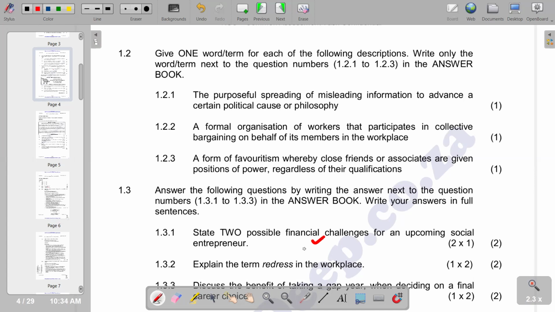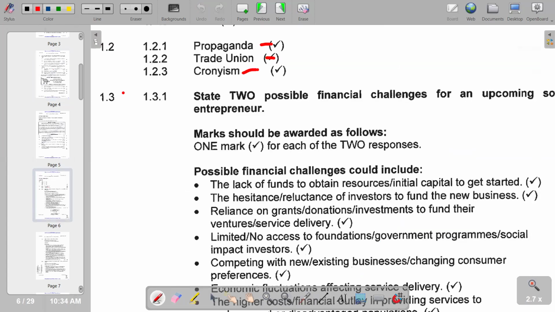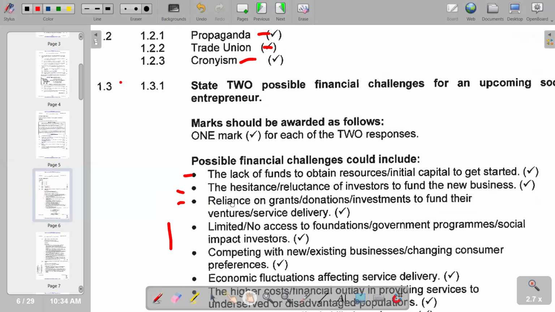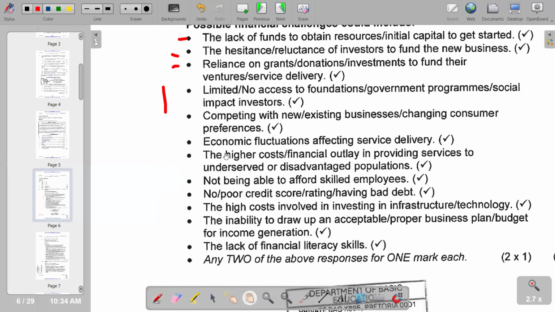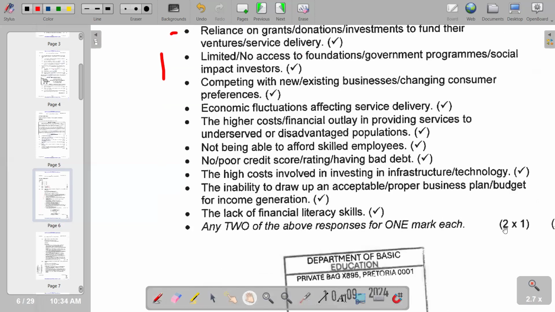So we have that also mentioned in the other section, whereby we are saying lack of funds being the first one is indicated. And then also we have got the hesitance or reluctance of investors to fund the new business, reliance on grants or donations or investment to fund their ventures. So these are some of the points that we have. And of course, we have got further points that are indicated that are also correct. So if you go down, see that we've got a list of points that are needed. But according to the question only requires two.